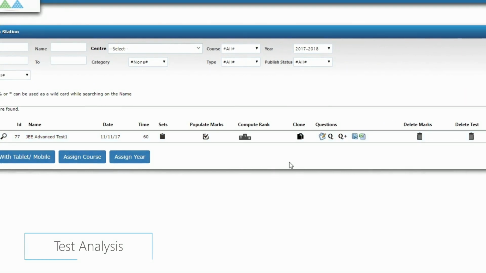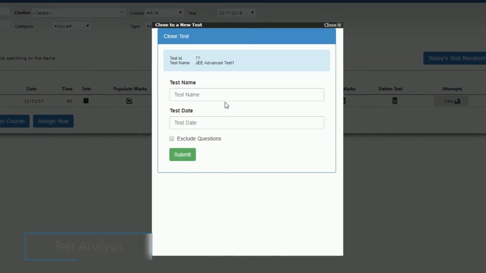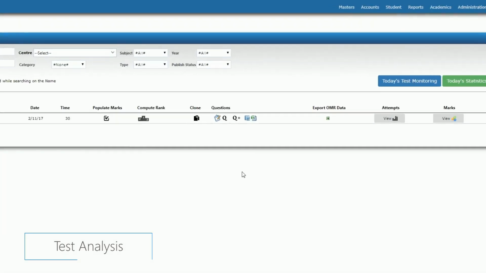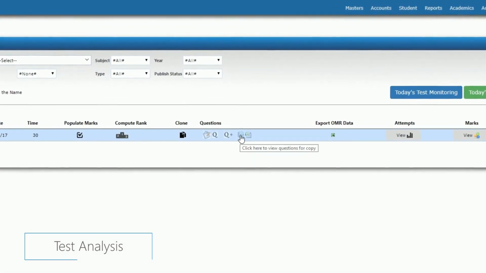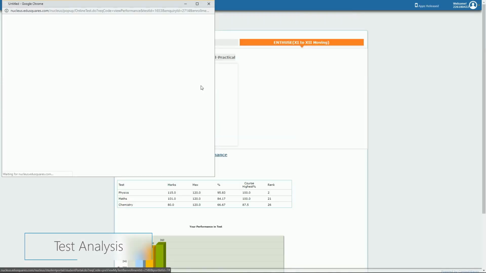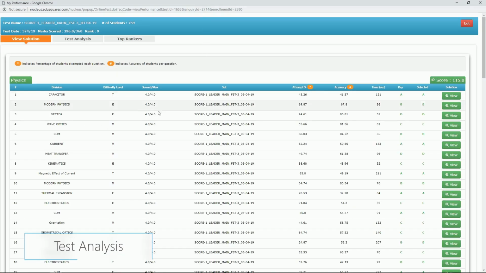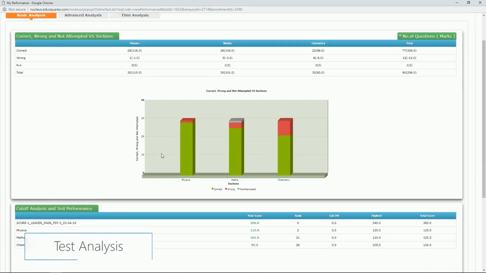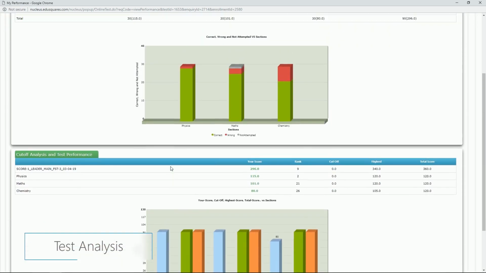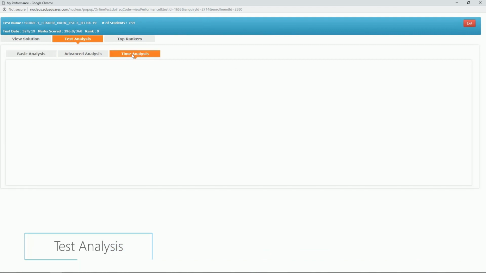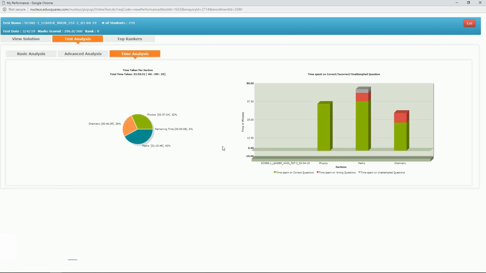Compute competitive test rank to all students who have submitted the test. Clone test copies the structure of existing test and creates new test. Download paper in docx and student responses in Excel sheets. List question paper without solutions. List question paper with solutions. In addition to these basic raw data export features, we support a very deep analysis of student responses that can help you profile and understand performance across questions, students, batches, centers, etc.